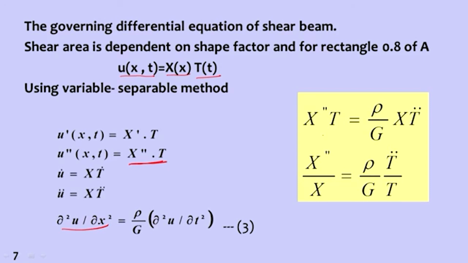I can rearrange this: X double prime by X is equal to rho by G T double dot by T. So G by rho X double prime by X is equal to T double dot by T, and T double dot by T is equal to minus omega squared, as I am equating to some constant. That means T double dot plus omega squared T is equal to 0. This is one equation. The other is G by rho X double prime by X is equal to minus omega squared.